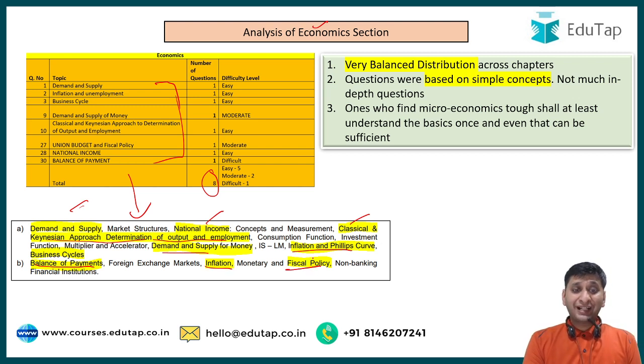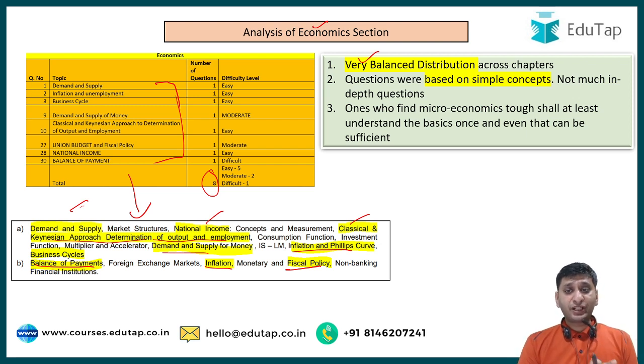So this yellow part indicates from which portions the questions have been asked. Overall you will feel that the distribution has been very balanced in the economics section. Questions have been asked across the chapters. I think this is what they could have done best, because they have a limited set of questions that could be asked from economics. They can't put 20 questions out of 50 from economics.